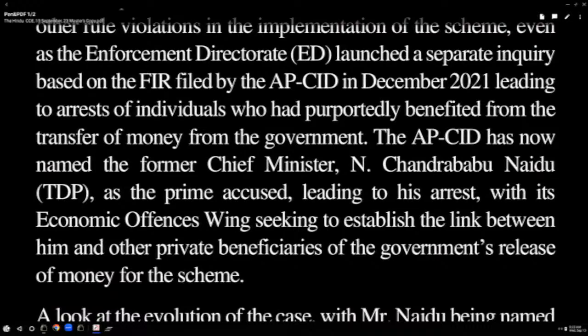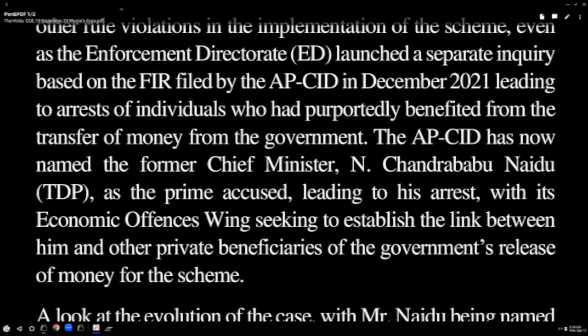The AP CID has now named, underline one unit. Again, which tense is that? See, so many times, present perfect, has named the former Chief Minister N. Chandrababu Naidu, TDP, as a prime accused, underline the word prime. If you watch TV, usually they say prime time. Prime time means what?